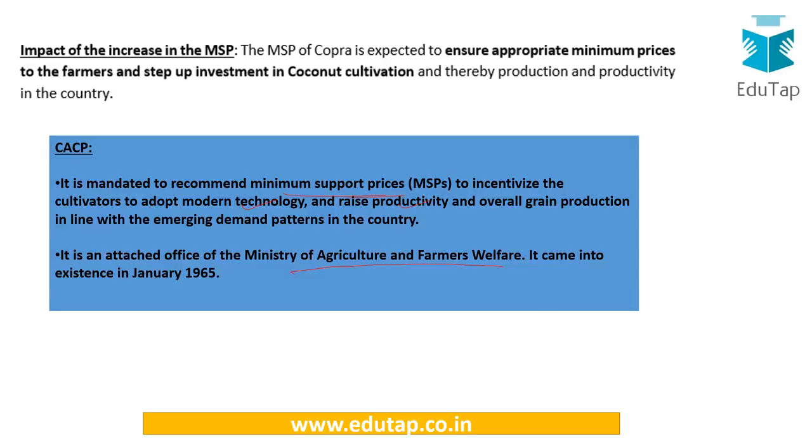You can see the impact of the increase in the MSP. It is going to ensure the minimum price to the farmers and also step up the investment in coconut cultivation. If they have more incentives for a particular cultivation, farmers would be diverted there. So this becomes important for us to know here.